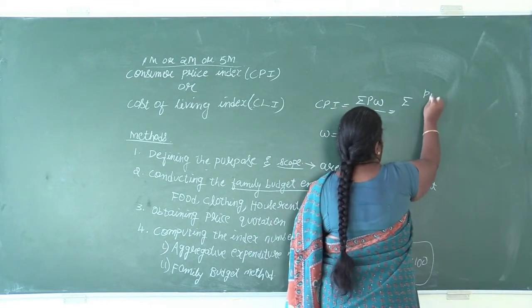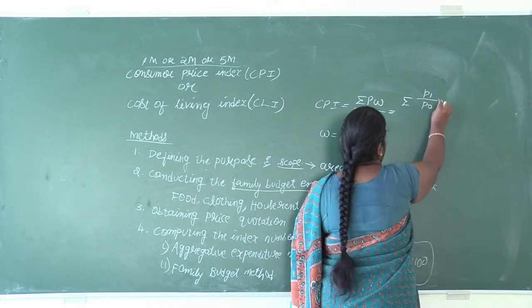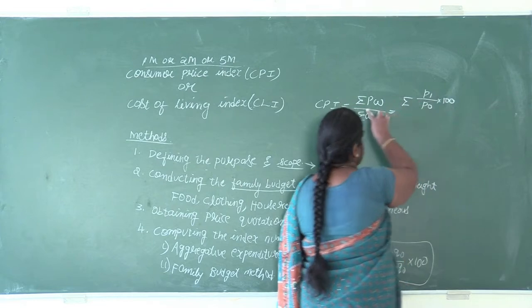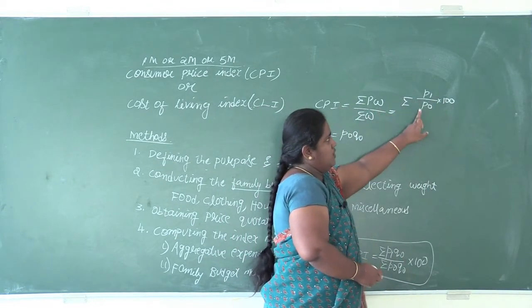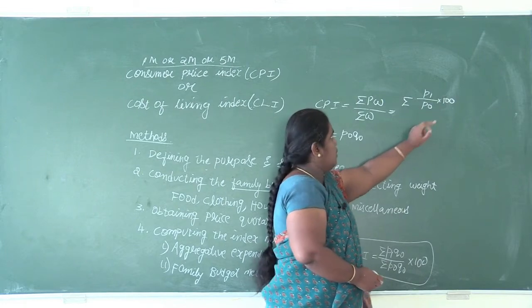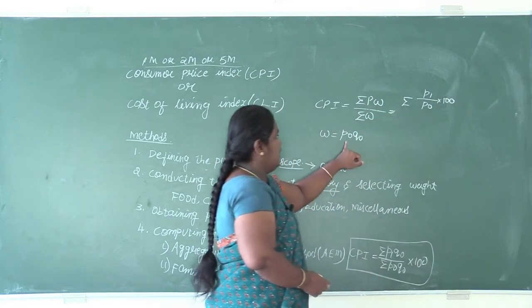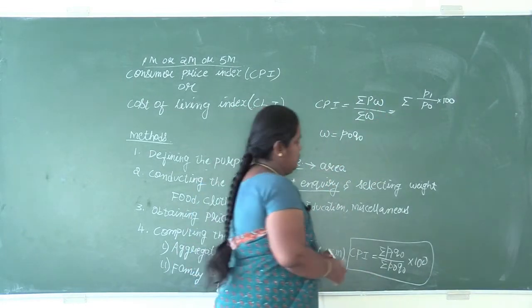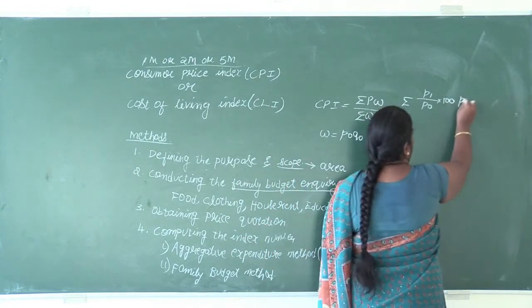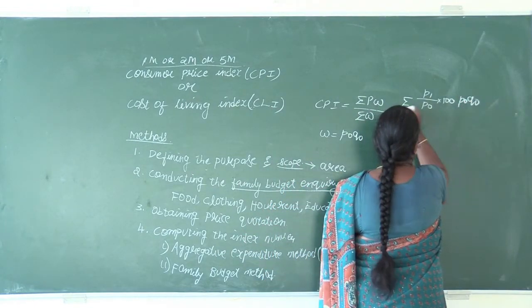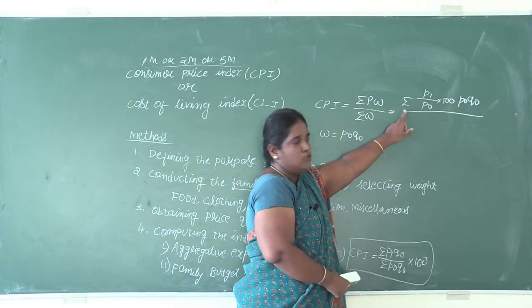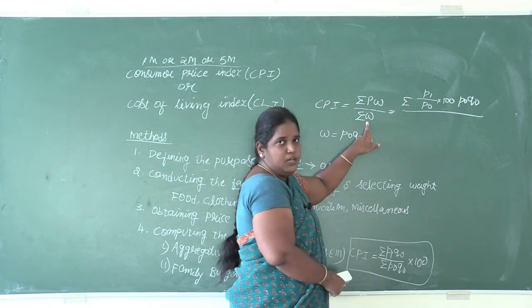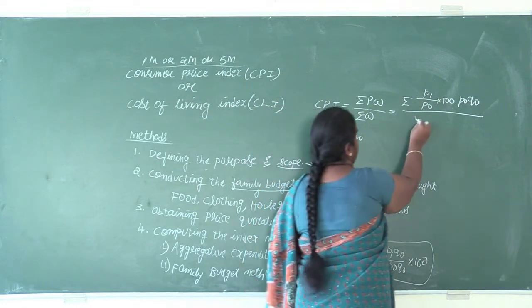It is P1 divided by P0 into 100. P is nothing but the price relative. What is W? It is P0 Q0. So this is what we get when we substitute in the numerator, divided by sigma W.